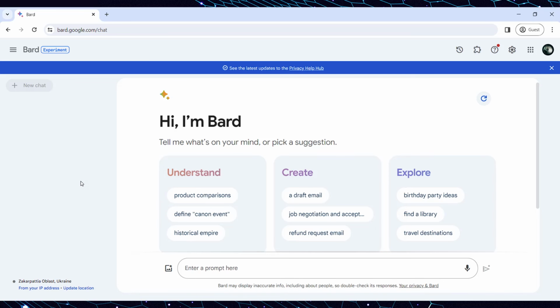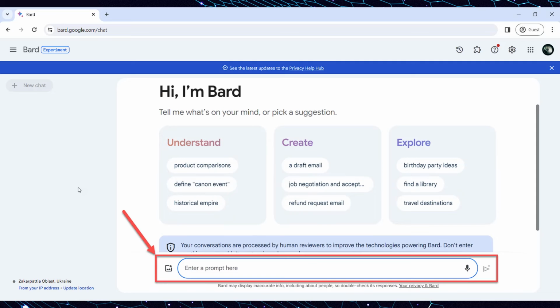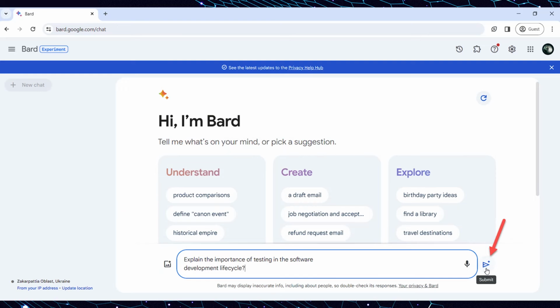Let's take a look at how to use Google Bard AI and a few main navigation options of the tool. At the bottom of the homepage, you will find the field for inputting the prompt, the field where users can type and send messages to the chatbot. On the right side of the field is located the Send button, allowing users to submit their typed messages to the chatbot.